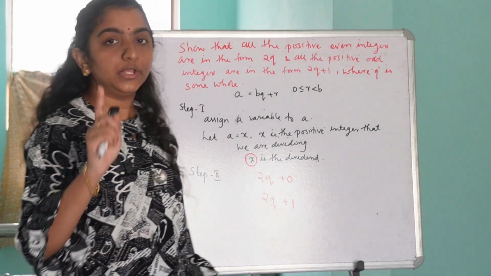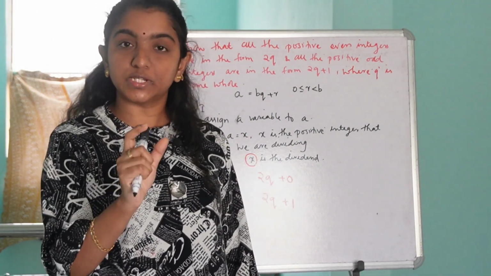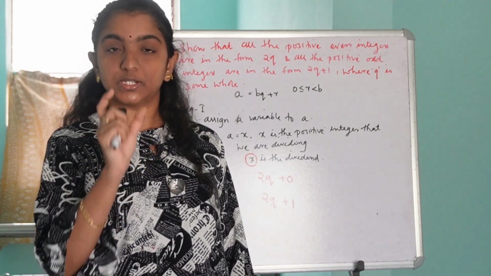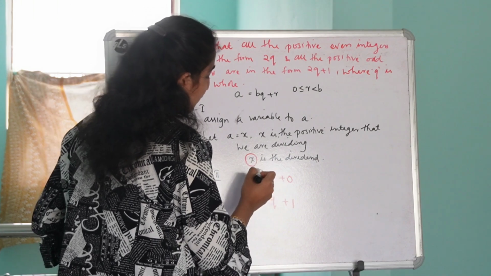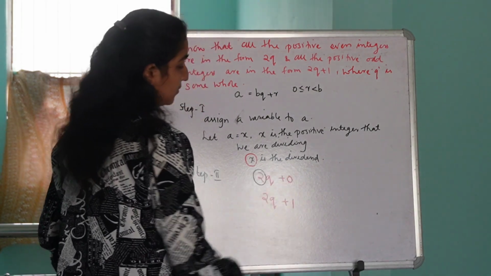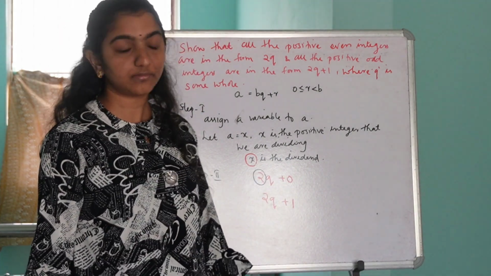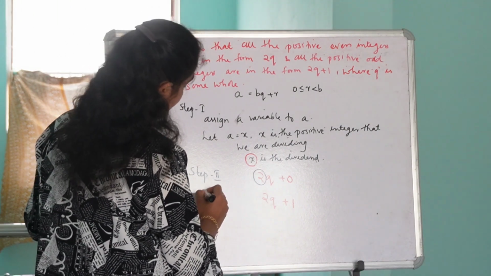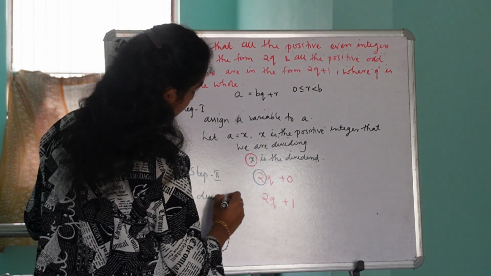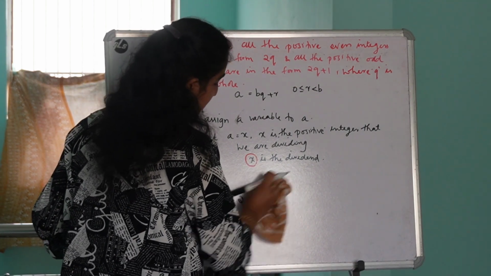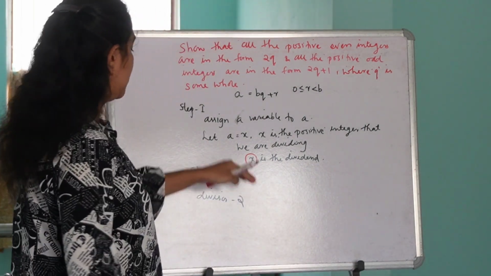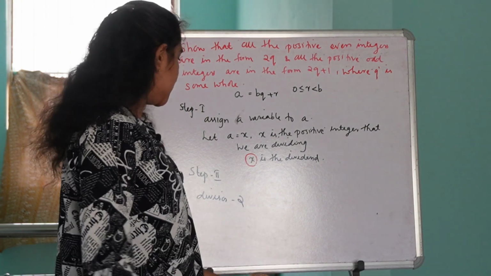I told you, you have to choose the coefficient of the variable in the expressions given as the divisor. So here the coefficient of the variable is 2. So we have to choose 2 as the divisor. Is it clear? Okay. So now we got dividend and divisor.